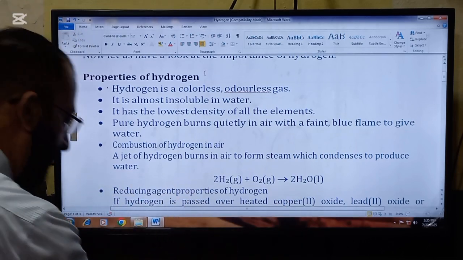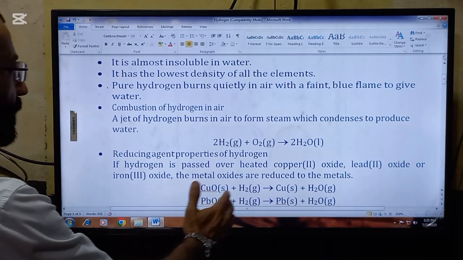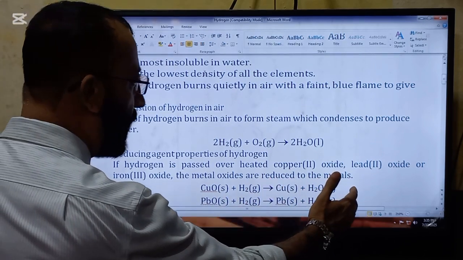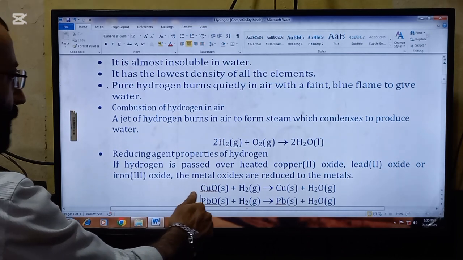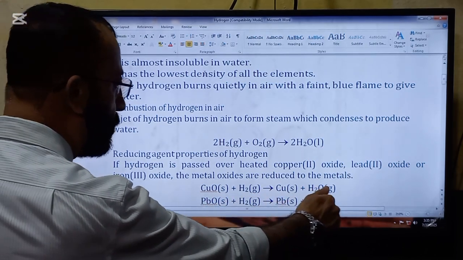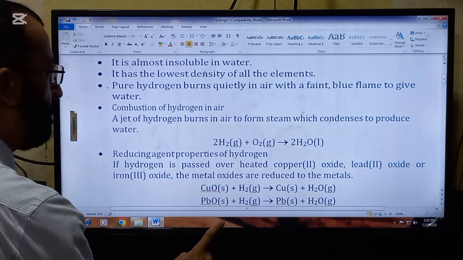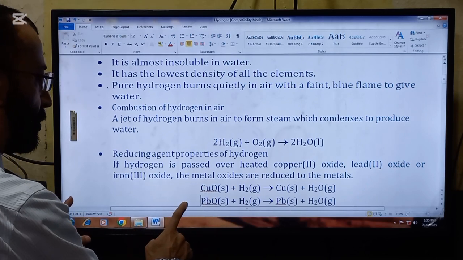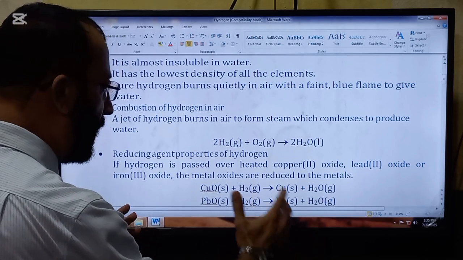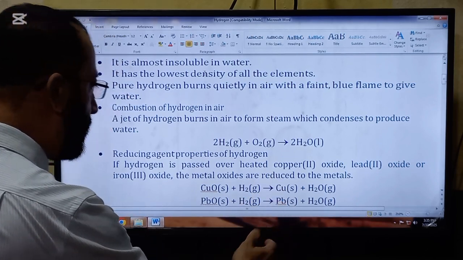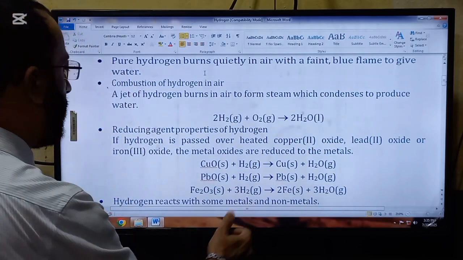Reducing agent properties of hydrogen. If hydrogen is passed over heated copper oxide, lead oxide, or iron oxide, the metal oxides are reduced to metals. So this is a very important use of hydrogen. In the making of the metals, hydrogen is used. So here are the reactions.